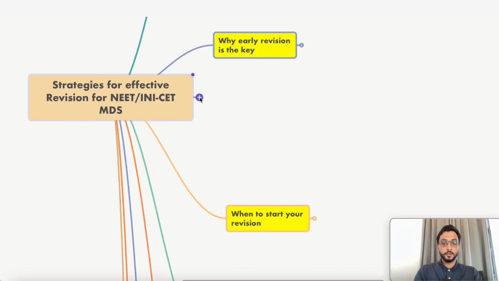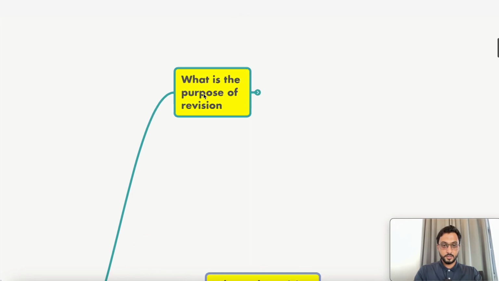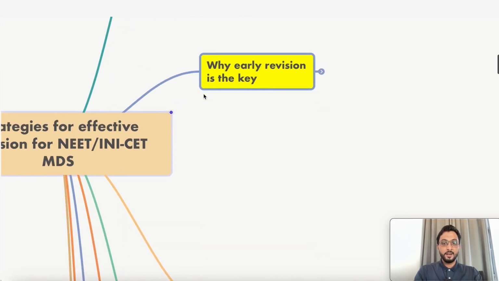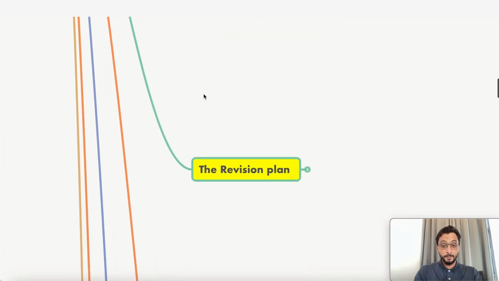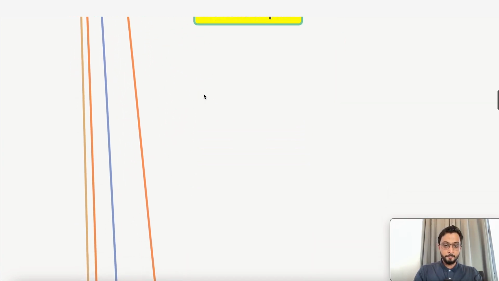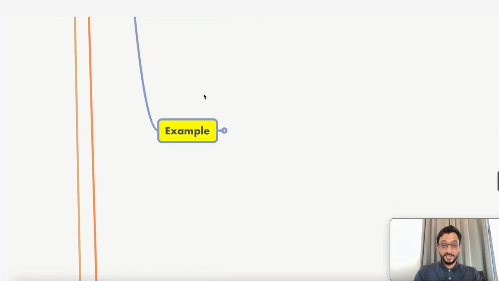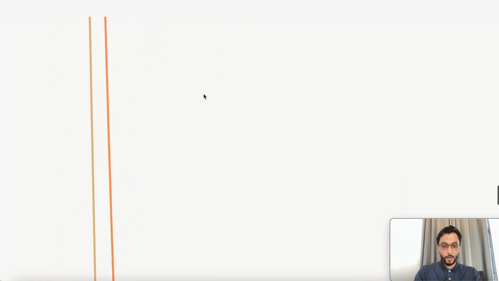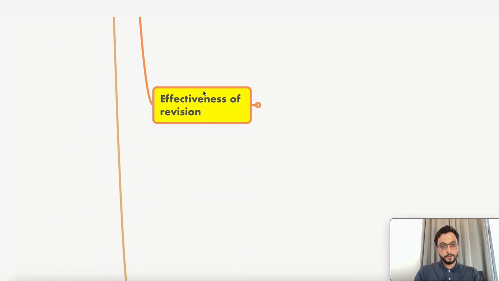So I'm going to discuss today: one, what is the prime purpose of revision? Then, why early revision is a very important key to your success. When exactly to start your revision, very important. A revision plan for you all, with an example of how many rounds of revision are needed for you to succeed. And very important, a real-time example of how it is going to be done for one week. I'll give you an example for a week, so the rest you can apply yourself.